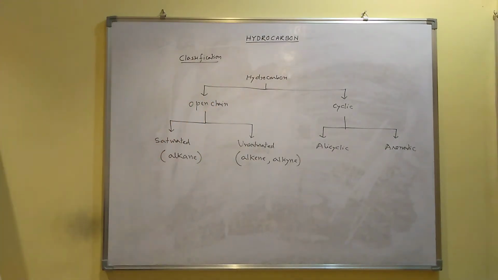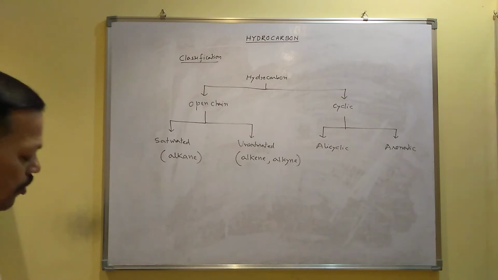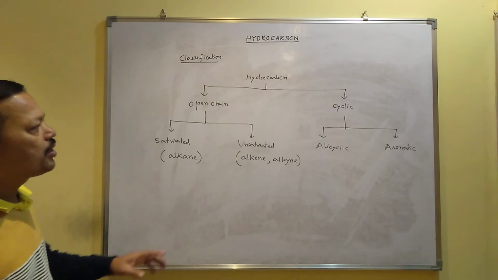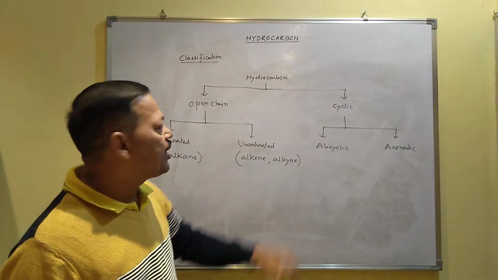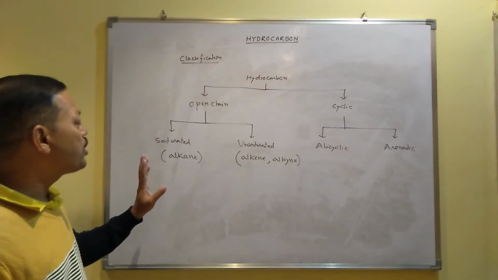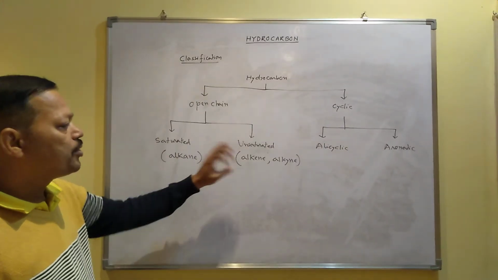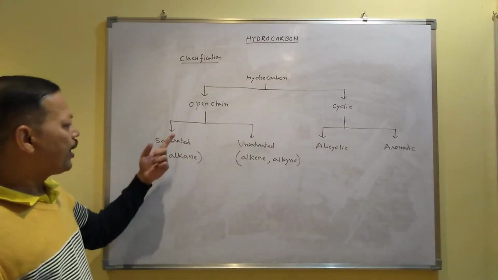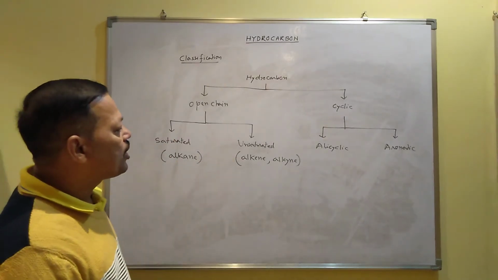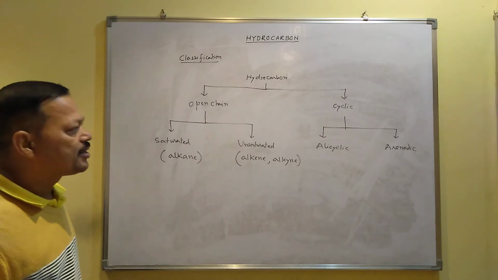So this is the classification of hydrocarbon. Hydrocarbon mainly two types. Some hydrocarbons are called open chain hydrocarbon and some hydrocarbons are called cyclic hydrocarbon. Open chain hydrocarbon again you can classify into two types, saturated hydrocarbon and unsaturated hydrocarbon. Example of saturated hydrocarbon is alkane, and examples of unsaturated hydrocarbons are alkenes and alkynes.